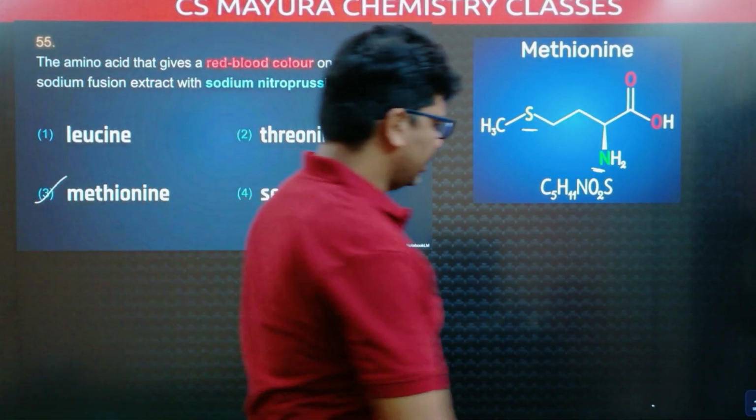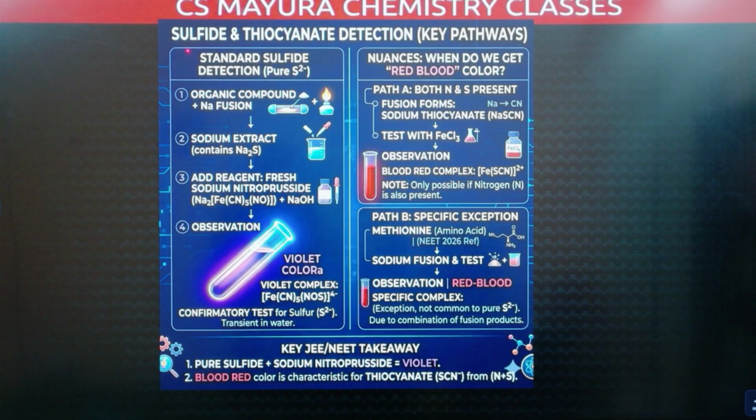Let us see more discussion about this. When there is only sulfur, no nitrogen, then that organic compound is treated with sodium fusion extract which contains sodium sulfide. Now add reagent. What is our reagent? Sodium nitroprusside. Then you will get violet color. When there is only sulfur, a violet color complex is formed.